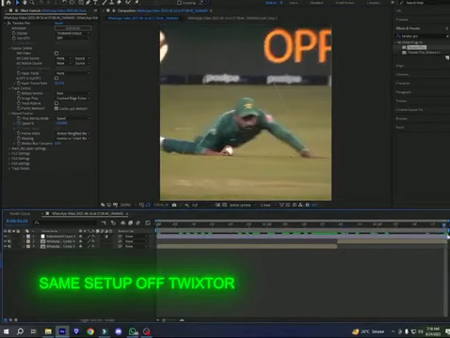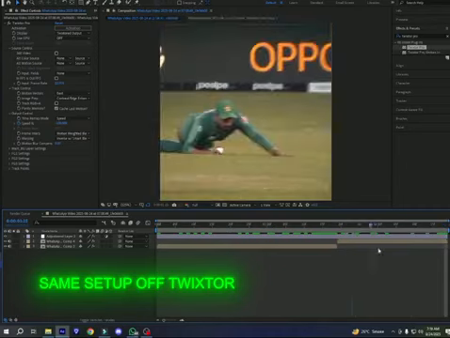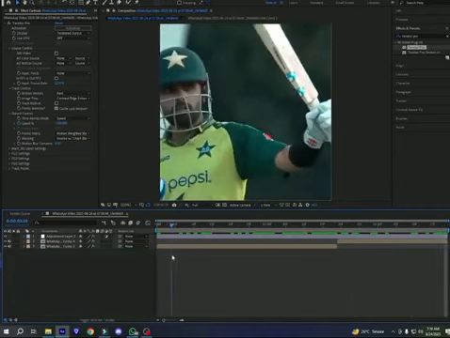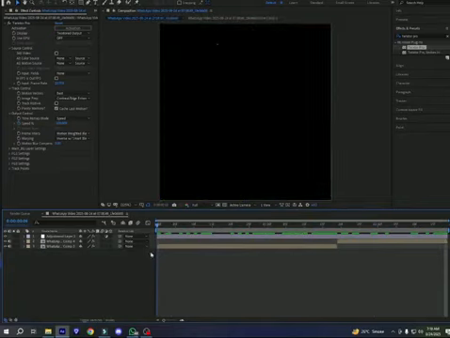It's my settings, and it's very slow and very pretty now. So guys, it's time to go to Topaz enhance.